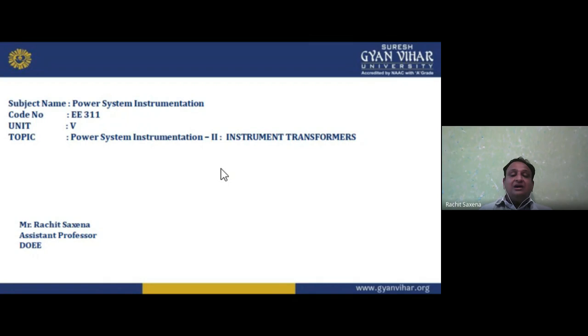Then we have the measurement of frequency, phase angle, voltage, and time with the help of CRO. CRO is basically the cathode ray oscilloscope. In CRO, the main part is basically the CRT.